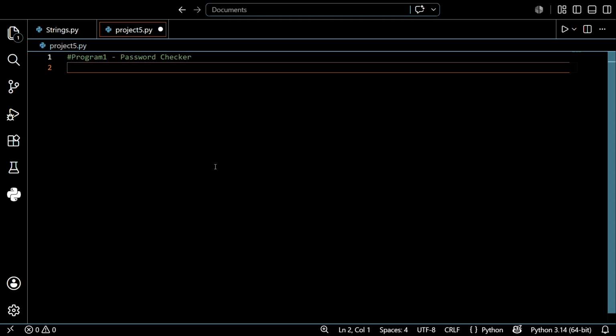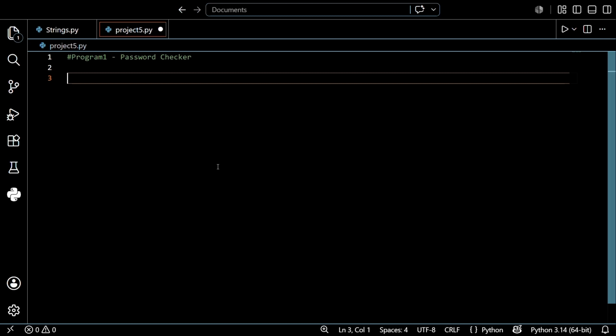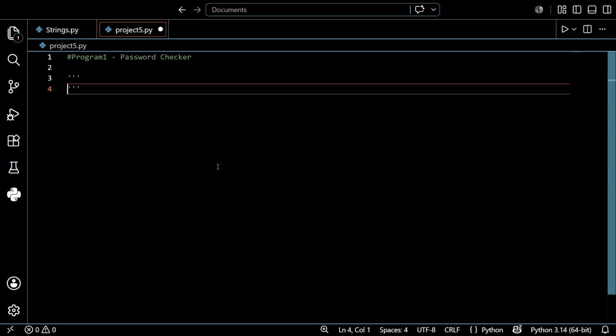There are some rules, like the password should be 8 characters or more, with at least one digit, one uppercase letter, and so on. So the password should be verified that it is at least 8 characters long.